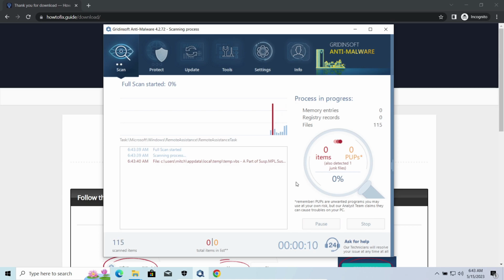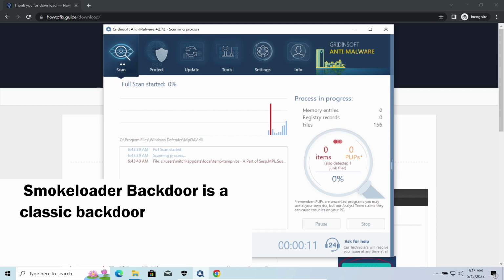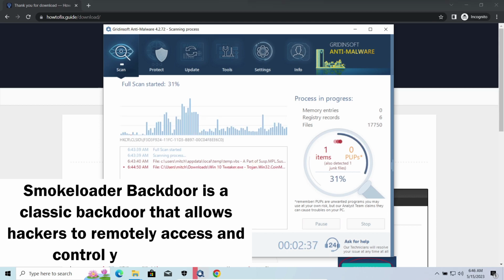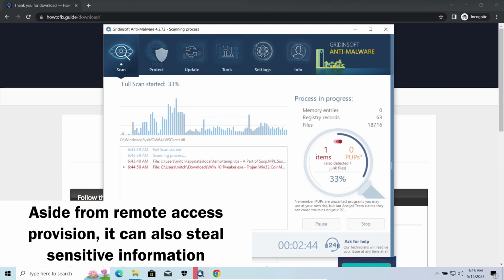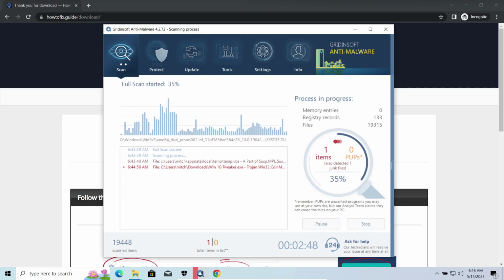Smokeloader backdoor is a classic backdoor that is capable of providing cybercriminals with remote access to the system. Most often it's used to remotely guide your system to execute certain commands like DDoS attacks or other malware installation. It's also capable of stealing some categories of personal information and passwords.